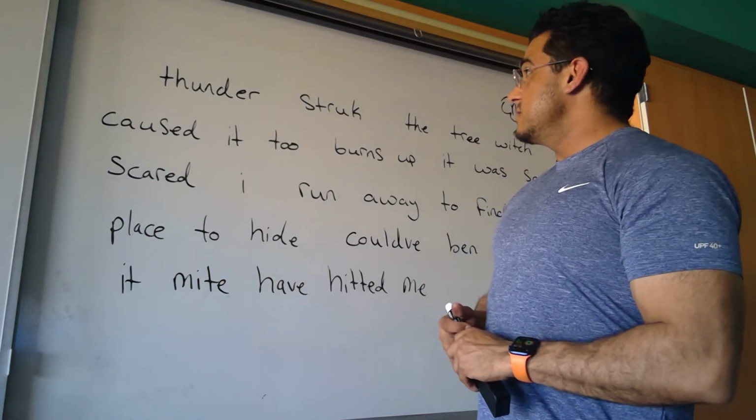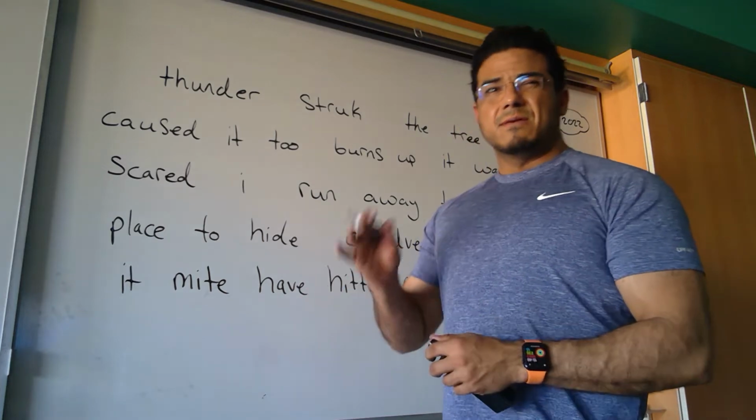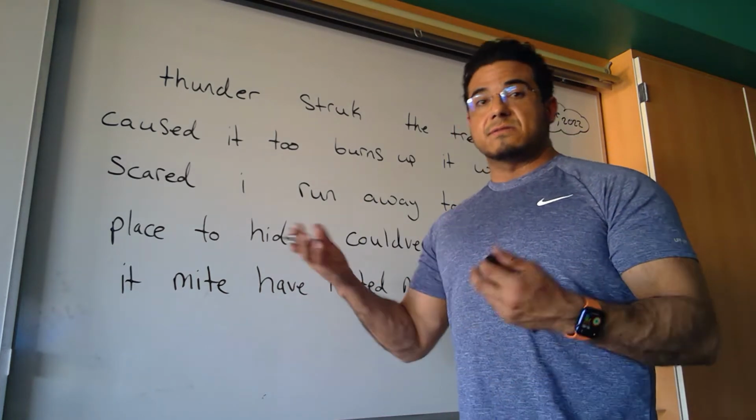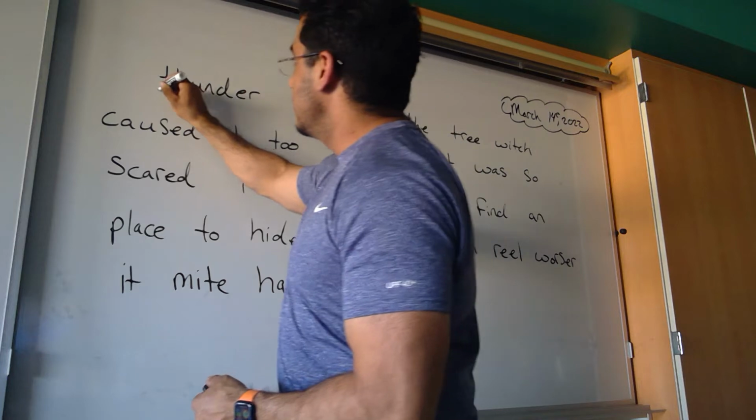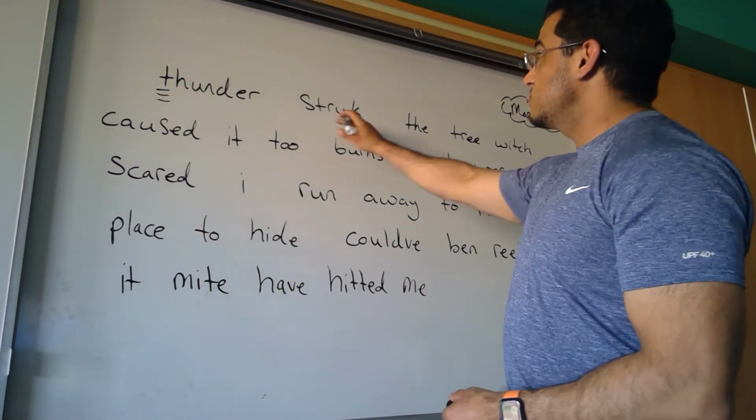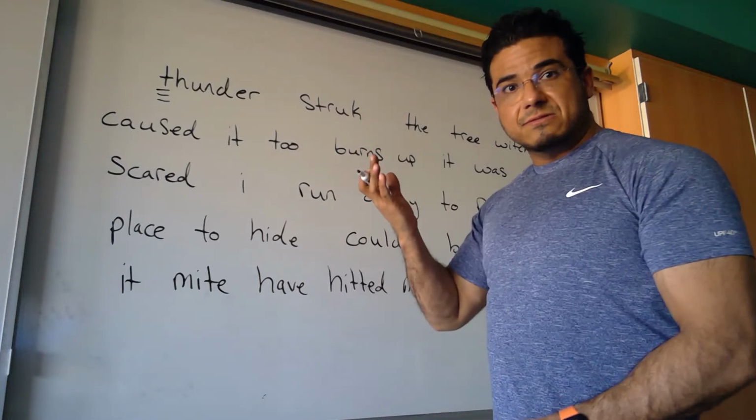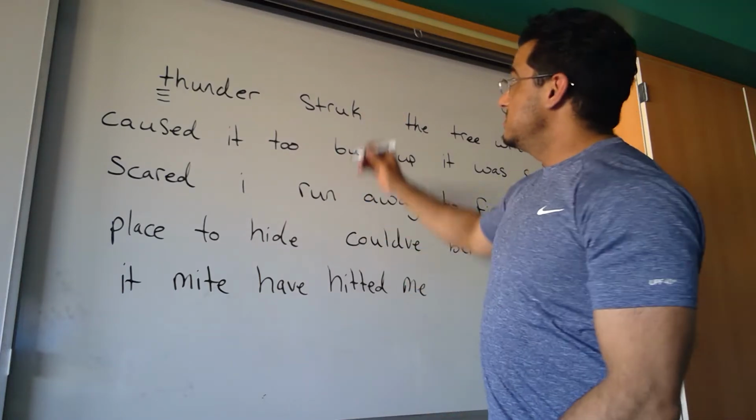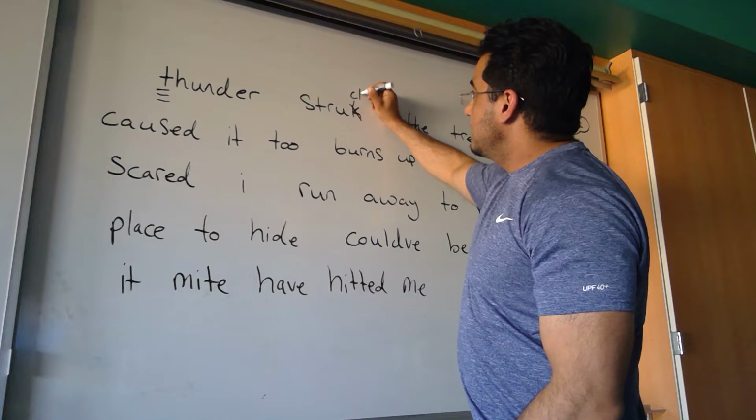At the beginning, we have thunder, which is spelled correctly, but it is lowercase. It's the beginning of a sentence, therefore it needs to be capitalized. I'm going to go ahead and put my little hashes underneath. So we're going to capitalize thunder. Struck. Okay, phonetically it sounds the same, but that's not how you spell it. It should be CK at the end.